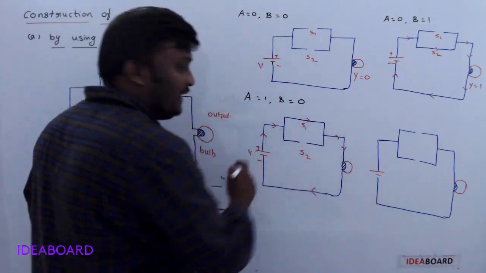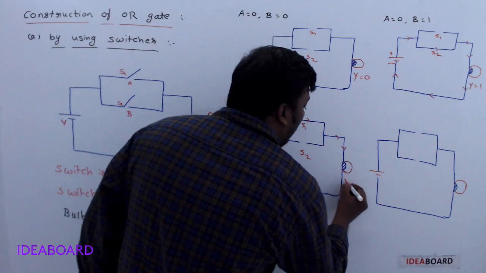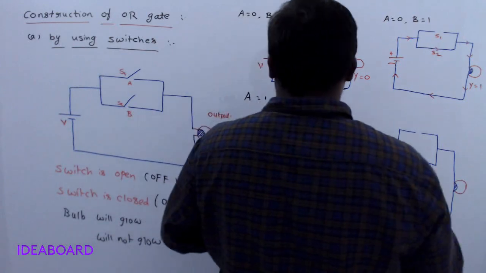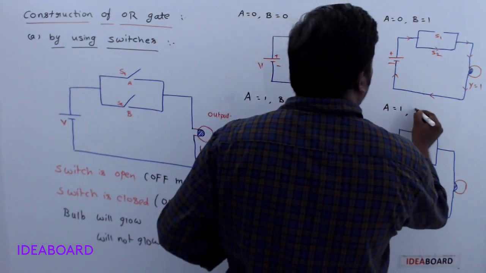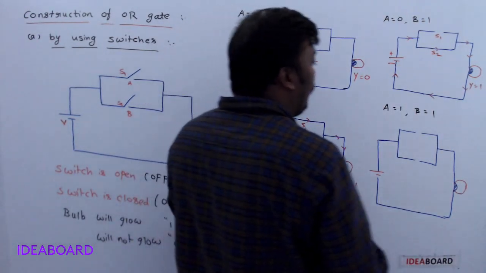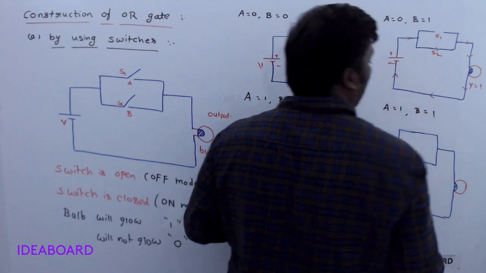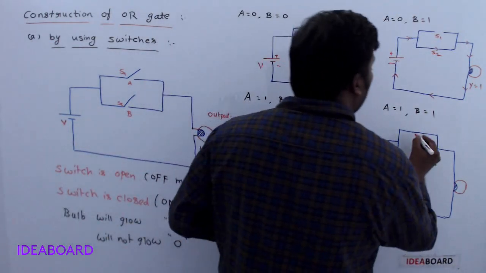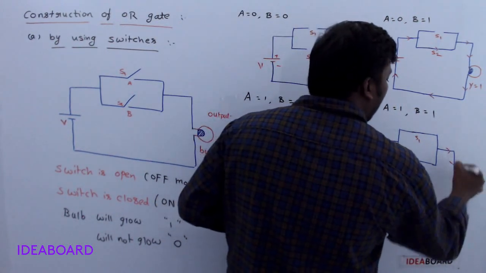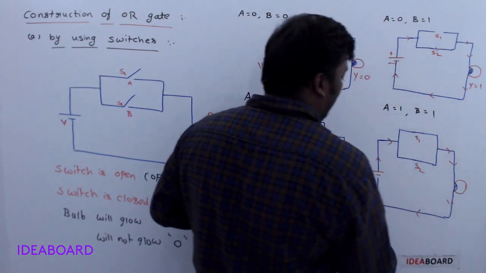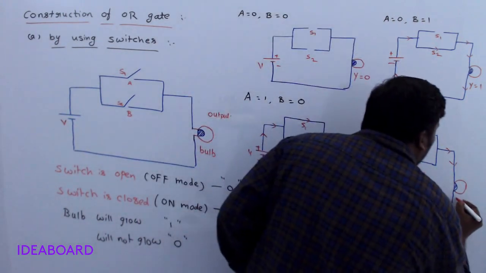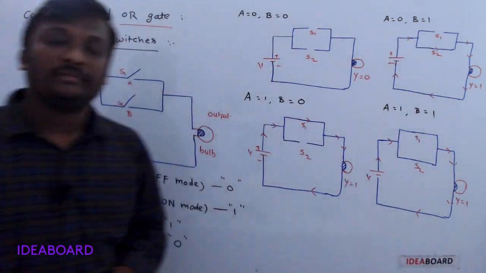Circuit is closed or not? Yes, when the circuit is closed, the bulb will glow, Y is equal to 1. Clear? Next, the last possibility is A is equal to 1, B is equal to 1. When both are 1s, it indicates that both switches are closed. When both switches are closed, then current may follow any path and it becomes a closed circuit. Whenever it becomes a closed circuit, the bulb will again glow. The bulb will again glow means output is 1.